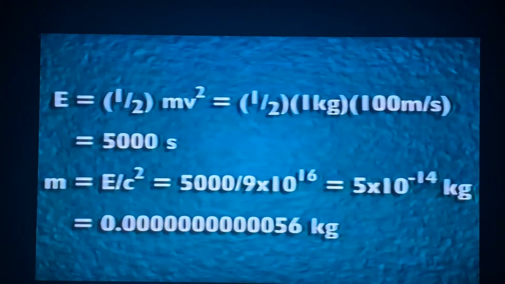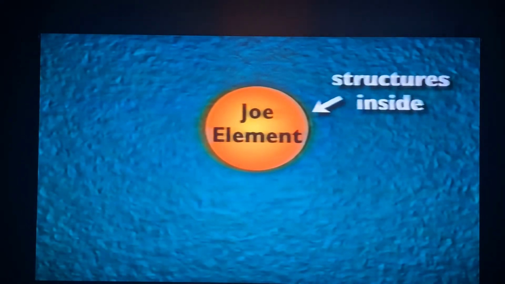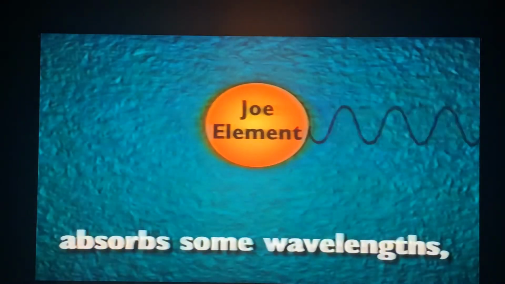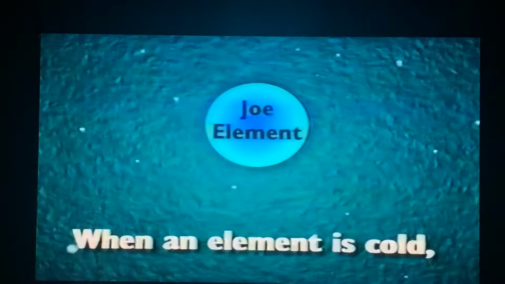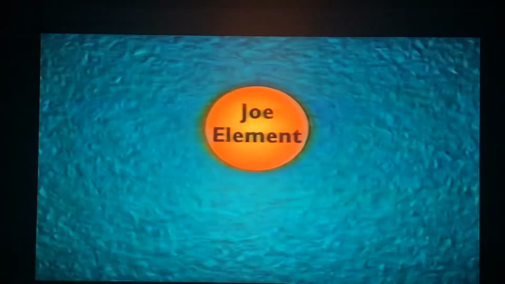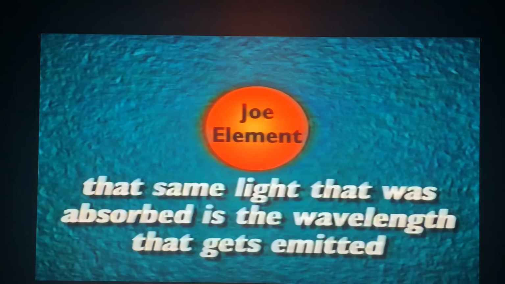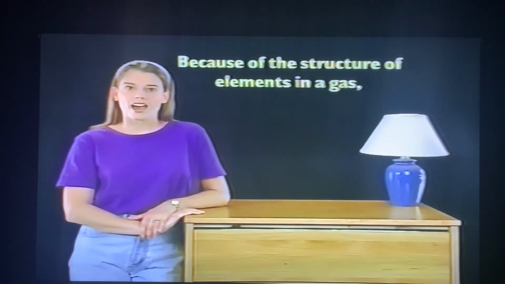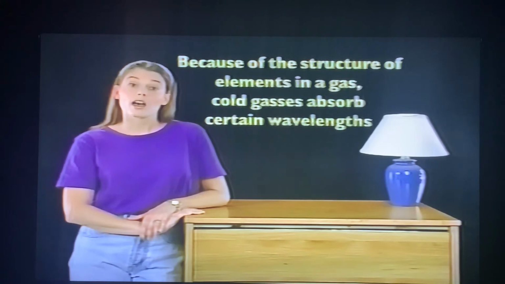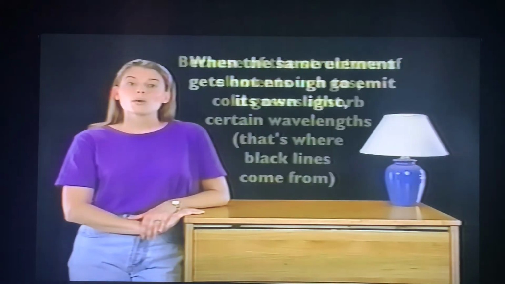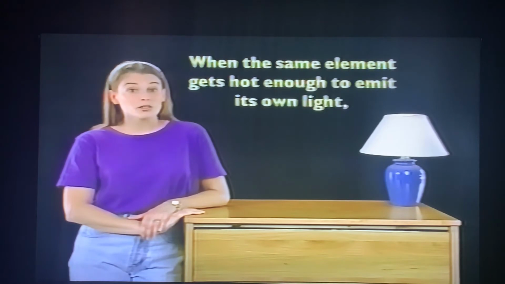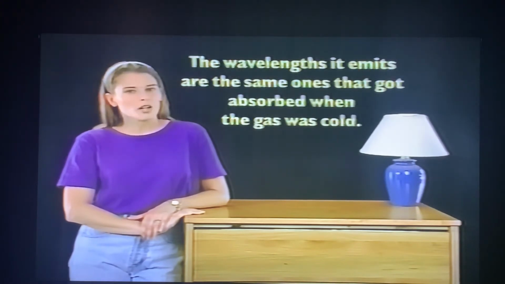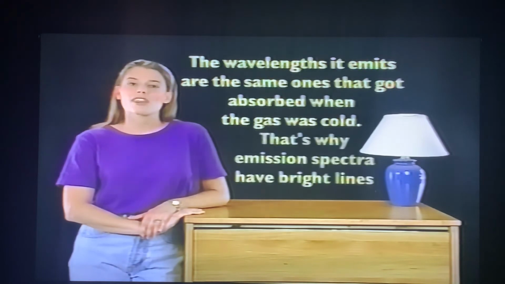It's kind of complicated, but we can explain it simply. The structures of the individual elements make them absorb some wavelengths of light and ignore others. When the element is cold, it absorbs the wavelengths. Then, when the element gets hot enough to emit its own light, that same light that was absorbed is the wavelength that gets emitted. Let's say this again. Because of the structure of elements in a gas, cold gases absorb certain wavelengths. That's where the black lines come from. When that same element gets hot enough to emit its own light, the wavelengths it emits are the same ones that got absorbed when the gas was cold. That's why emission spectra have the bright lines.